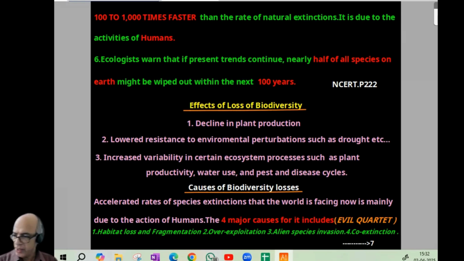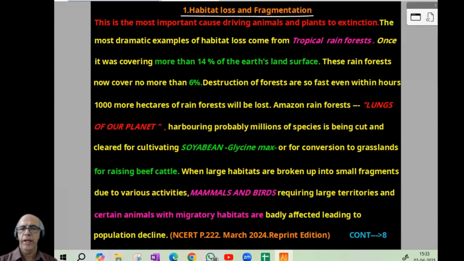Now, what are the causes of biodiversity loss? See, the accelerated rate of species extinction that the world is facing now is mainly due to the actions of human beings. And there are 4 major items, therefore referred to as the Evil Quartet. They include habitat loss and fragmentation, overexploitation, alien species invasion, and co-extinction. I think the page is clear. We can proceed to the next. A little bit theory-based and data-based area, but in exams, they can ask it.